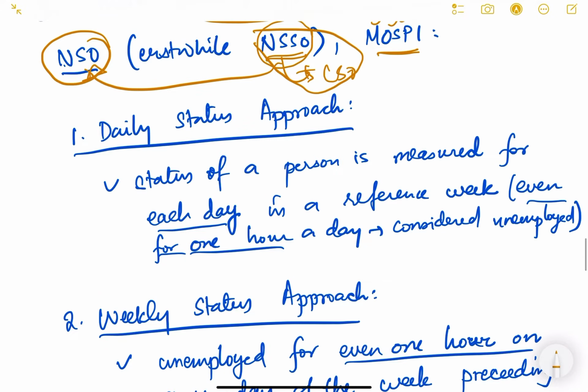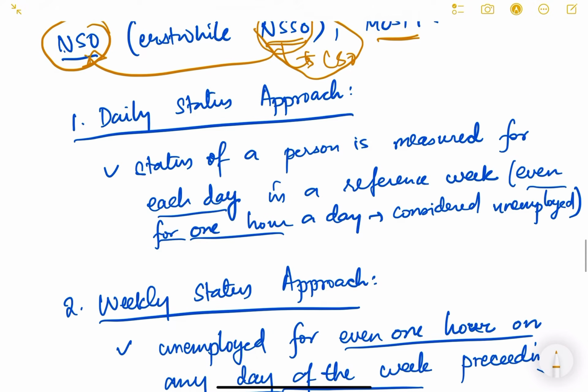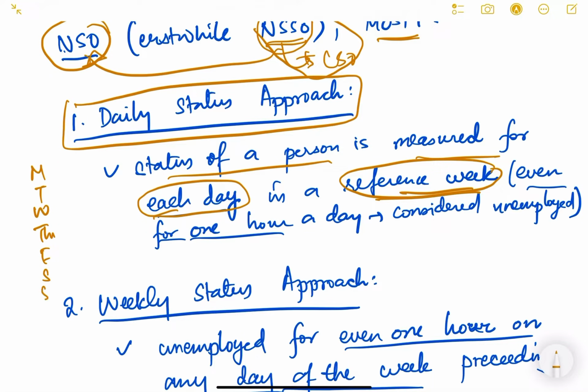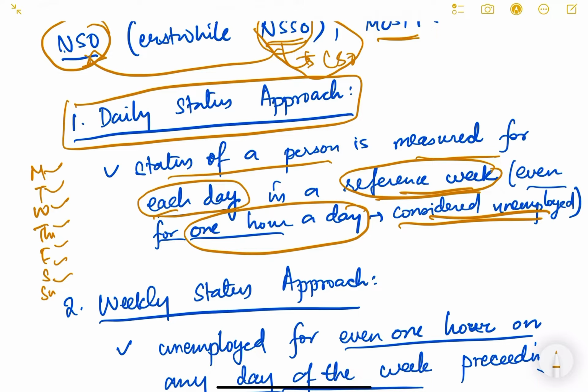So what are the 3 approaches of measuring unemployment in India? The first one is the daily status approach. What is the daily status approach? The status of a person is measured for each day, every day in a reference week. So for 1 week, which is a reference week, the status of the person will be measured each day: Monday, Tuesday, Wednesday, Thursday, Friday, Saturday and Sunday. His status will be measured on each day of the week, and even if for 1 hour on any day he is unemployed, he is considered to be unemployed for that particular day.